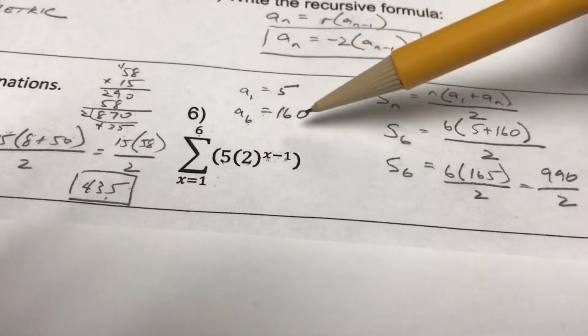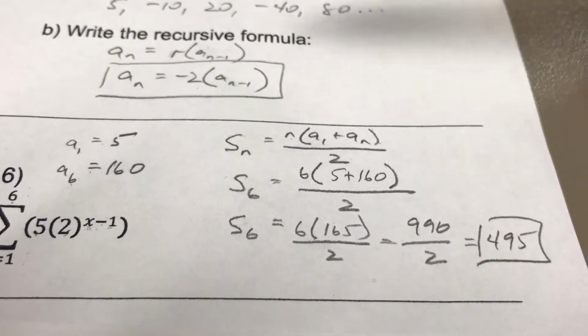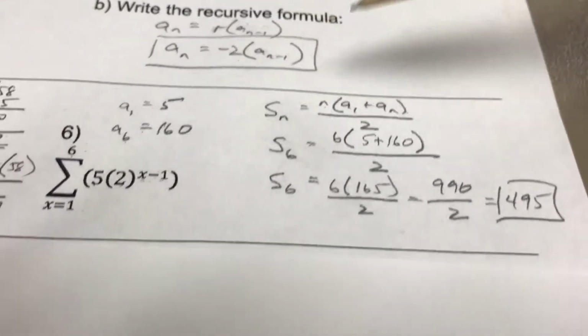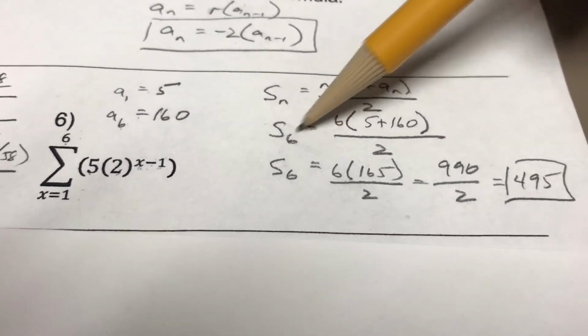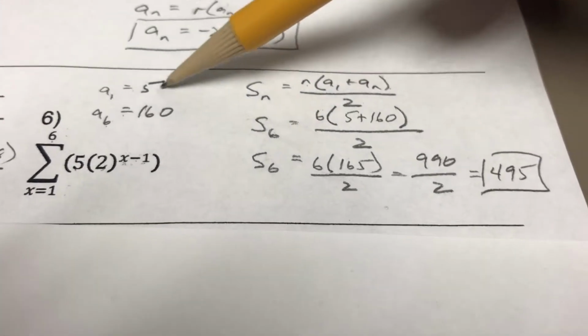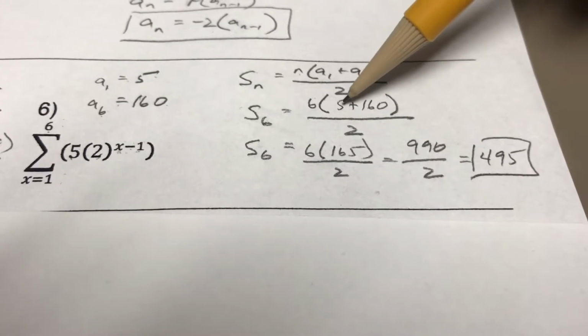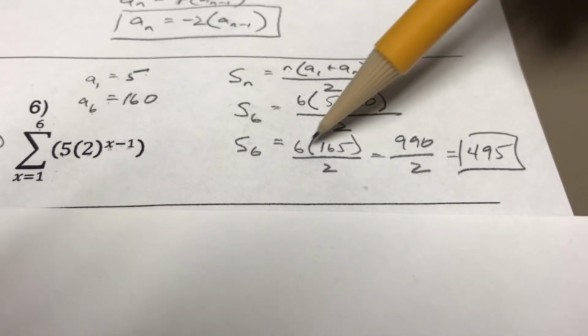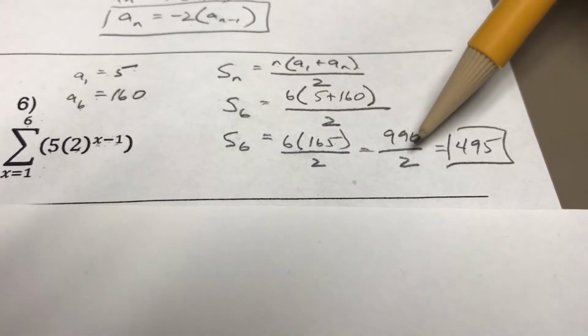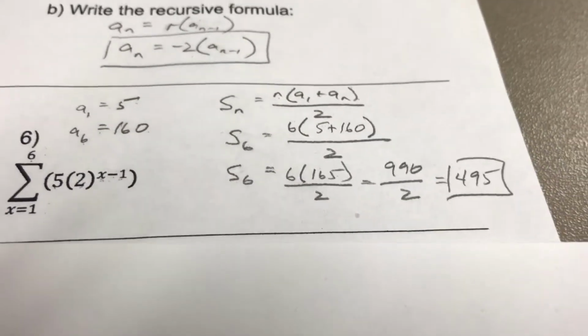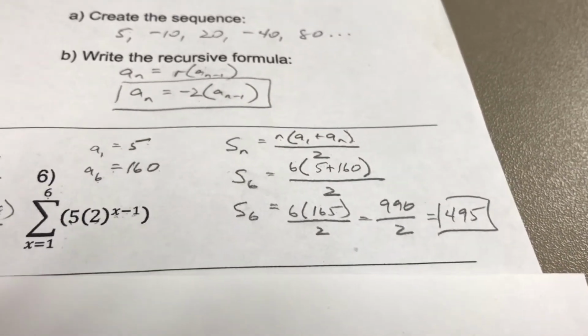So now you've got everything you need to know to plug into the series formula to get the sum. So you plug in 6 right there because n is 6. You plug in 5 for a sub 1. Plug in 160 for a sub n. 160 plus 5 is 165 times 6 is 990. Divide by 2 to get 495. So that's number 6. And finally, number 7.